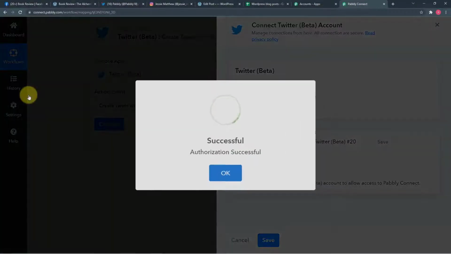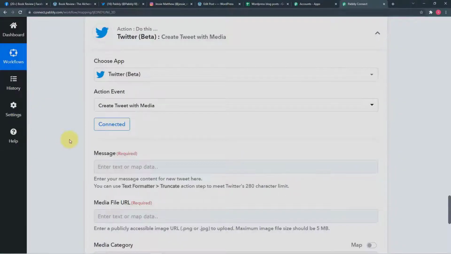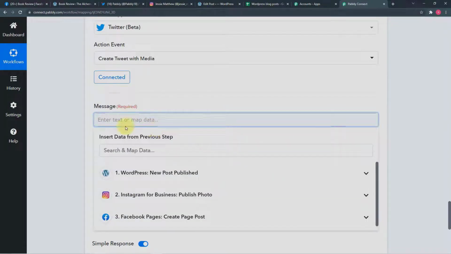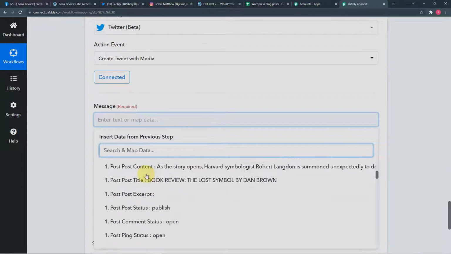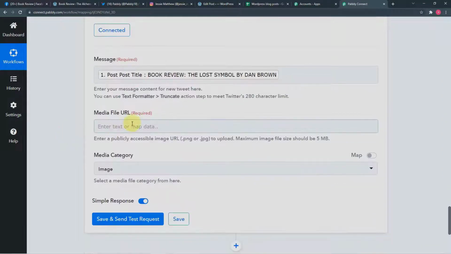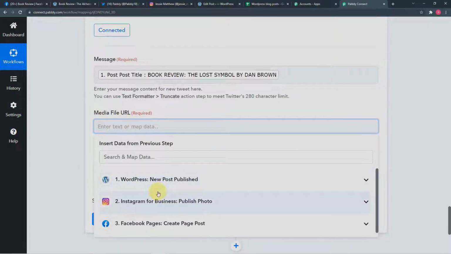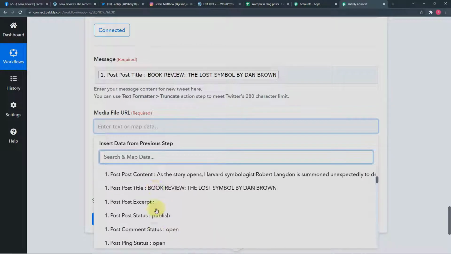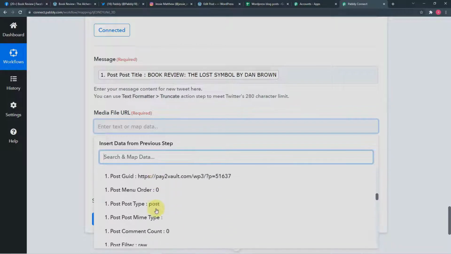Okay, and you can see the authorization is successful, and now it is asking for the message to be delivered. So I'm going to map the data from the WordPress option, and here I'm going to map the title of the blog, and in this media file URL I'm going to map the media link, which is our blog's link, which is this.